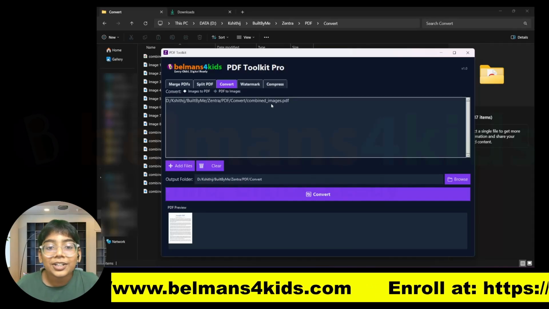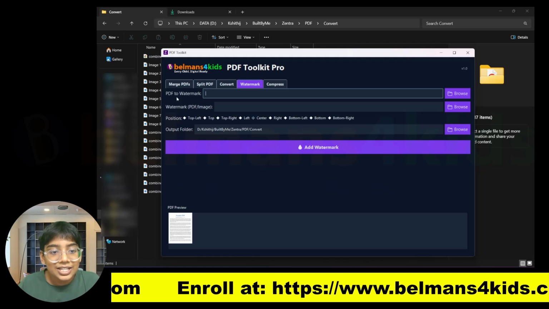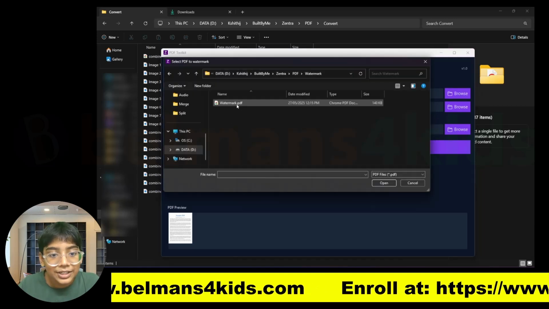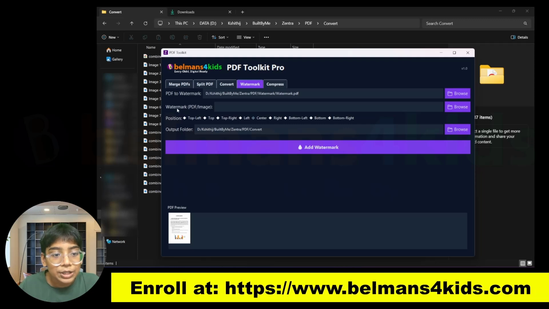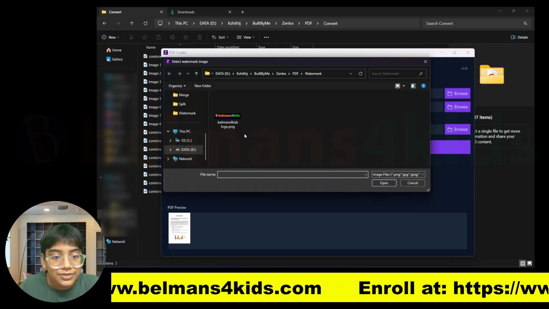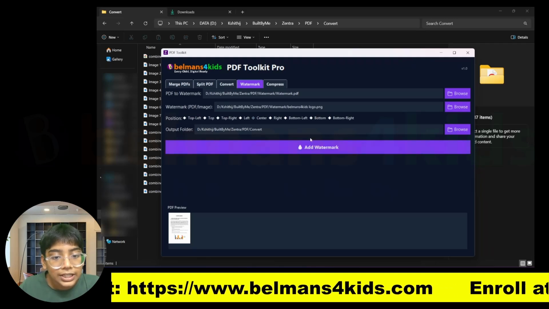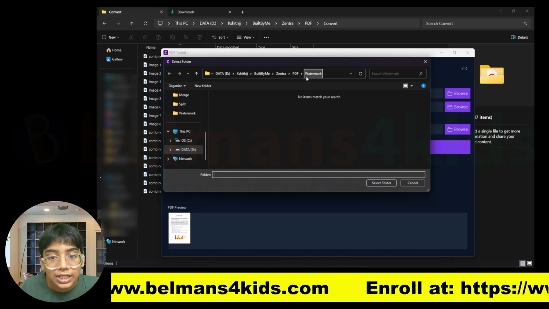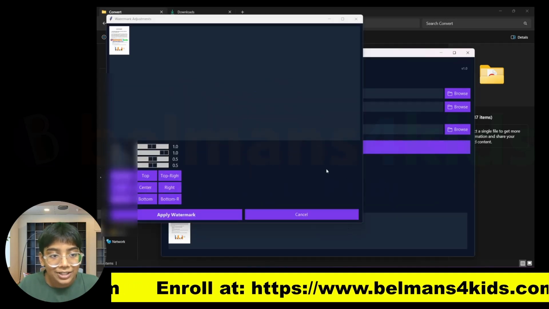Now let's move on to the 4th tab, which is watermarking your PDFs. So let's select the PDF to watermark. You can see this watermark over here, and now you can select what to watermark it with. So I'm just going to select one image, which is the belmans4Kids logo, and then you can select a position and then output folder. So let me pick the output folder as here, and let me press on add watermark, and